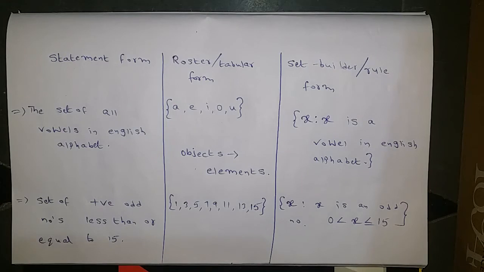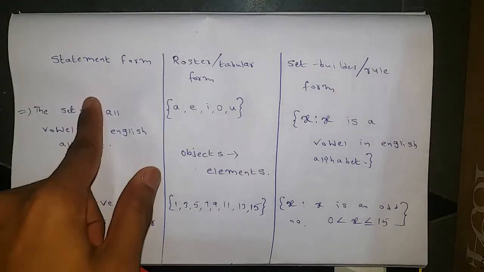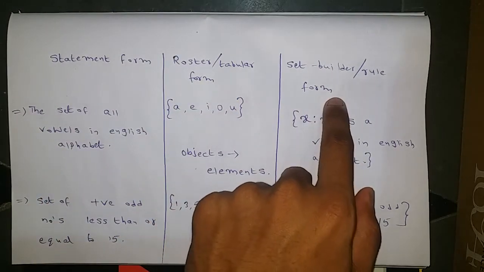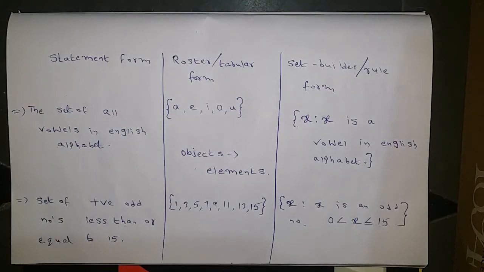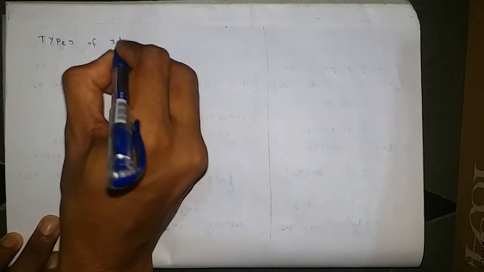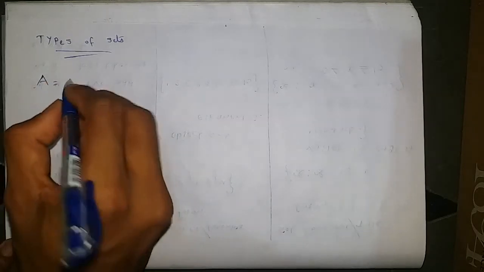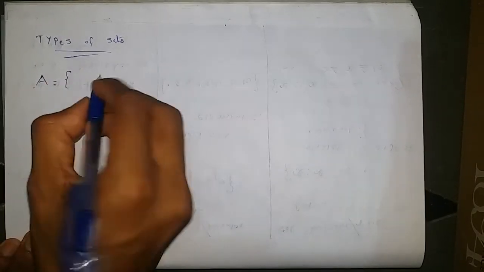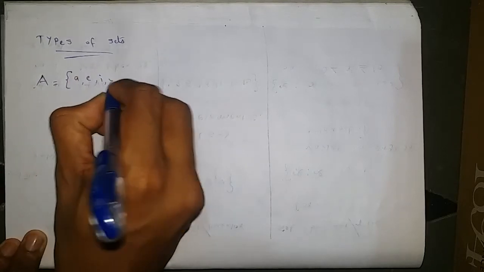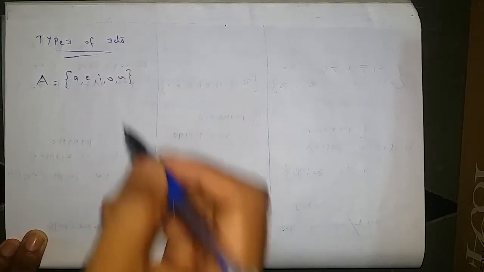This is the representation of sets by all three methods. One is the statement form, one is the roster form, and one is the set builder form. Now let us find what the types of sets are. Any set, I am representing with capital A. Always the set will be represented by capital A and open curly brackets, write some elements A, E, I, O, U, and close the curly bracket. So this is the exact representation of a set in roster form.